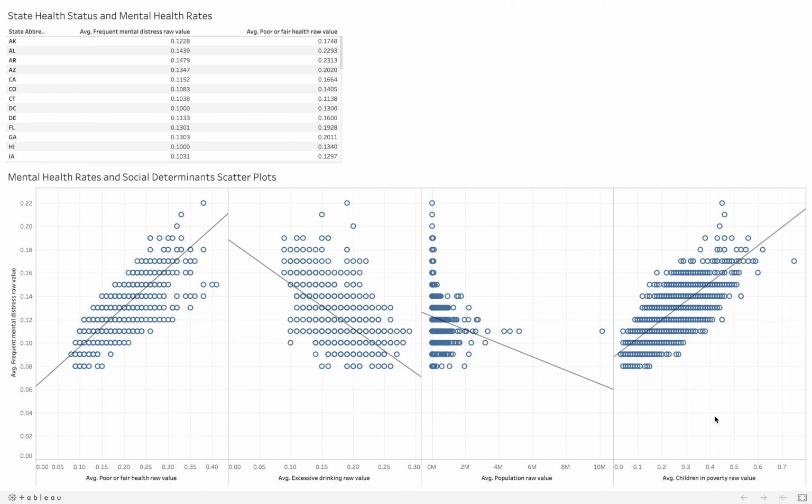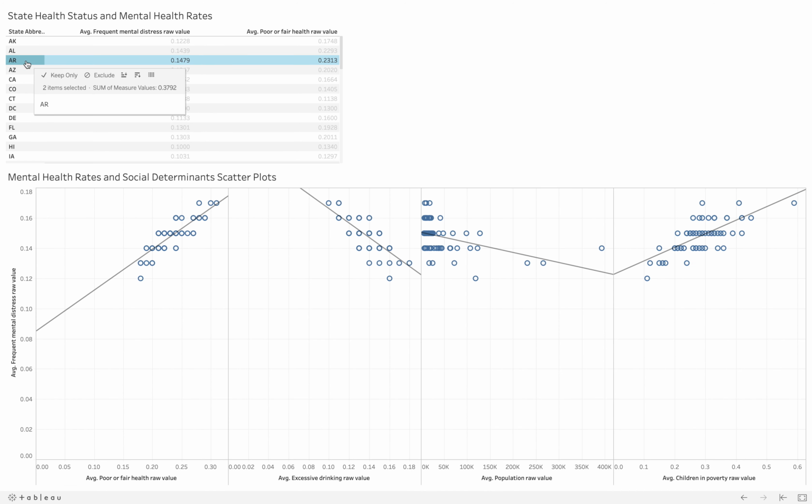Using this dashboard, we can filter data to a selected state. For this example, we will select Arkansas from the upper table by scrolling down and selecting Arkansas with the mouse. The data reveals that 14.8% of the population experience frequent mental distress, while 23.1% experience poor or fair health in Arkansas.